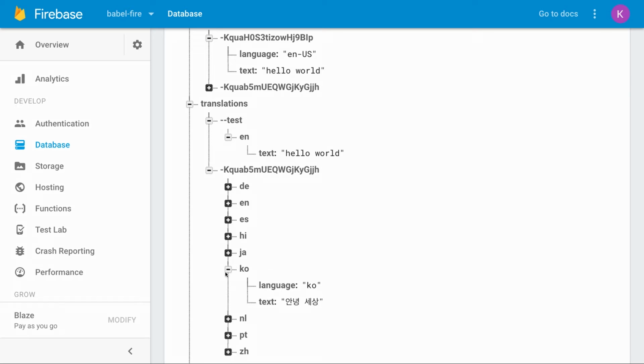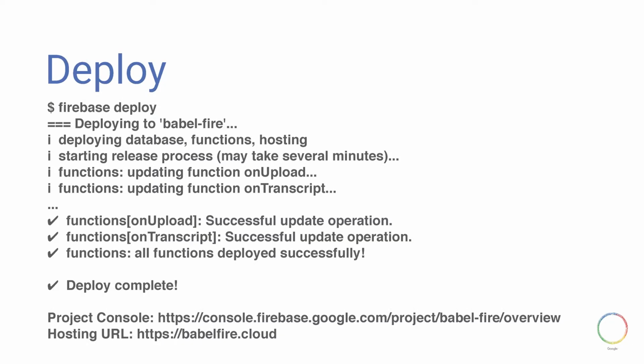All right. So going back to our slides, we have most of our app now. Can we switch back to the slides? There's one step that I kind of glossed over, and that's how I get the functions from my computer to the cloud. This is a one-line command, Firebase Deploy, which allows me to take what I've written on my computer and deploy it to Firebase. But that can take a couple of minutes, so instead, I invite you all to go to babelfire.cloud on your phones, and we'll try this out in real time right now.